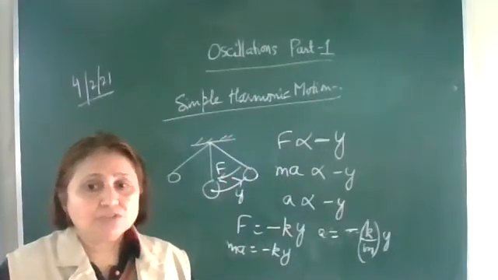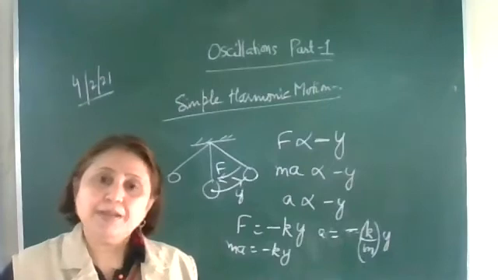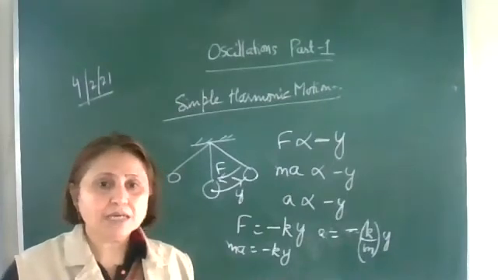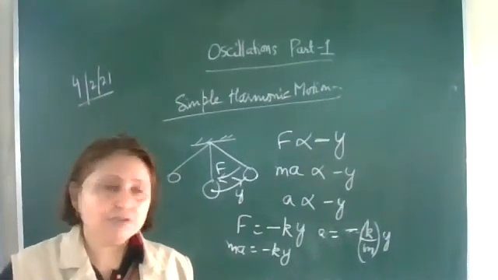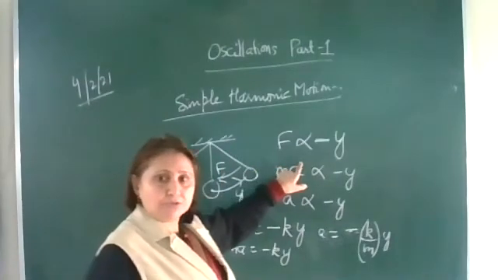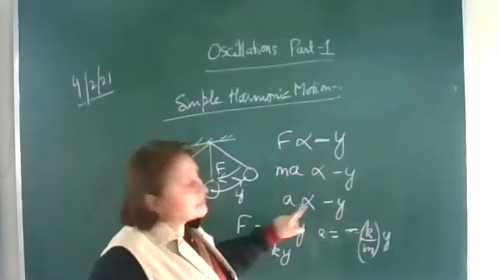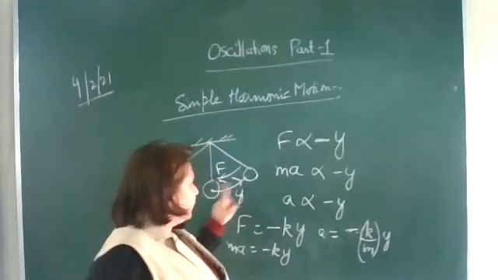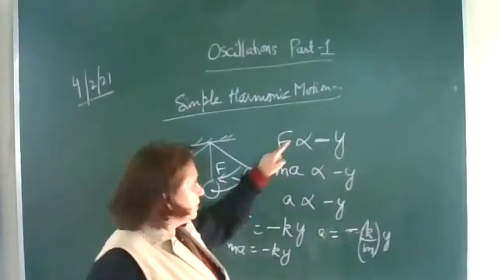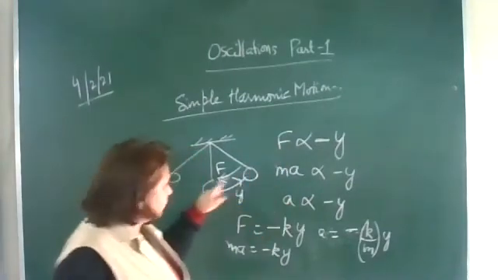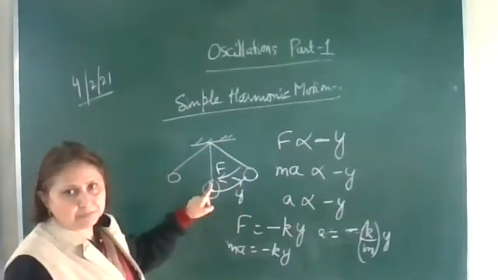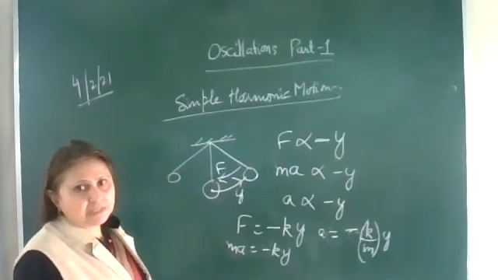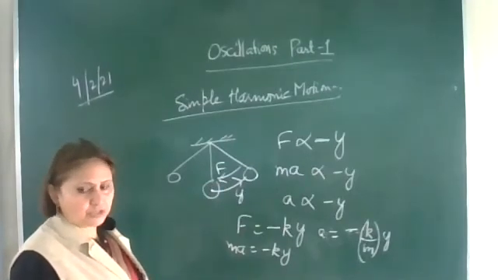Okay, so such a motion we call simple harmonic motion, in which the particle is moving due to the restoring force which is directly proportional to the negative of displacement, or acceleration is directly proportional to the negative of displacement. Displacement is measured away from the mean position, and restoring force or acceleration acts towards the mean position. Such a motion we call simple harmonic motion.